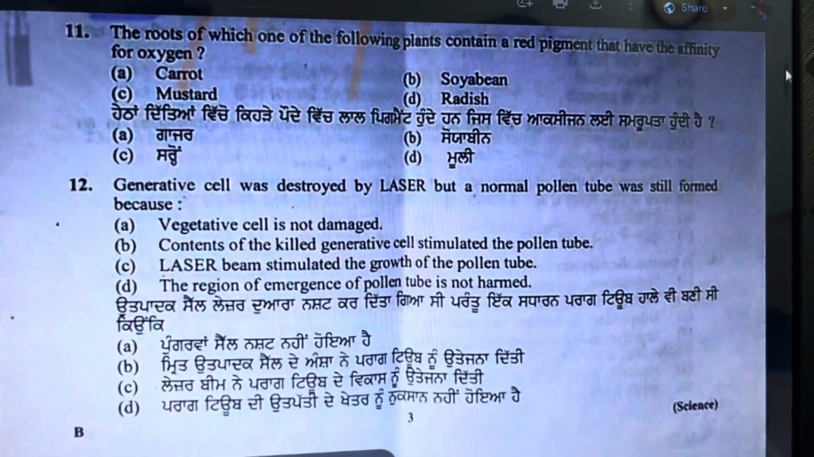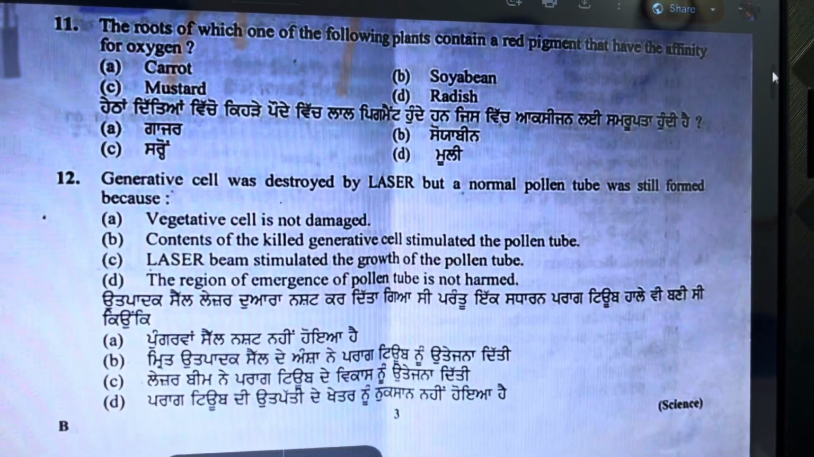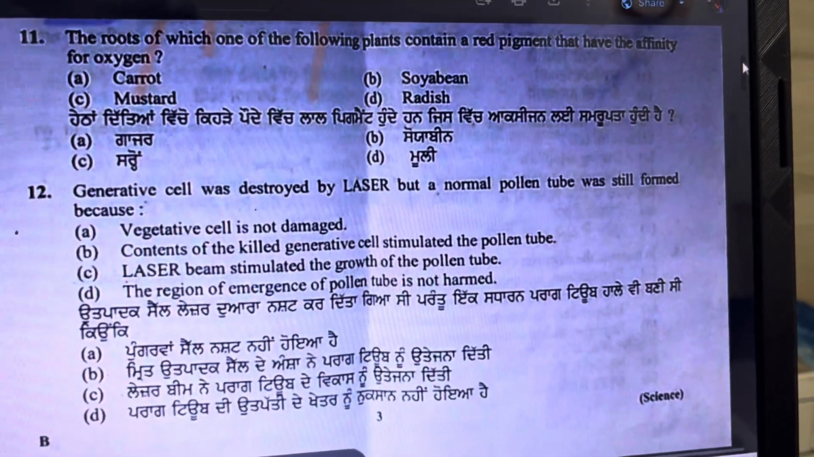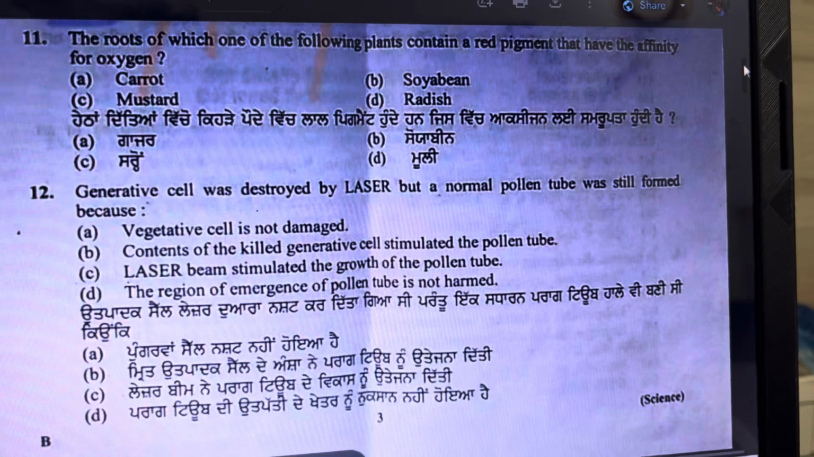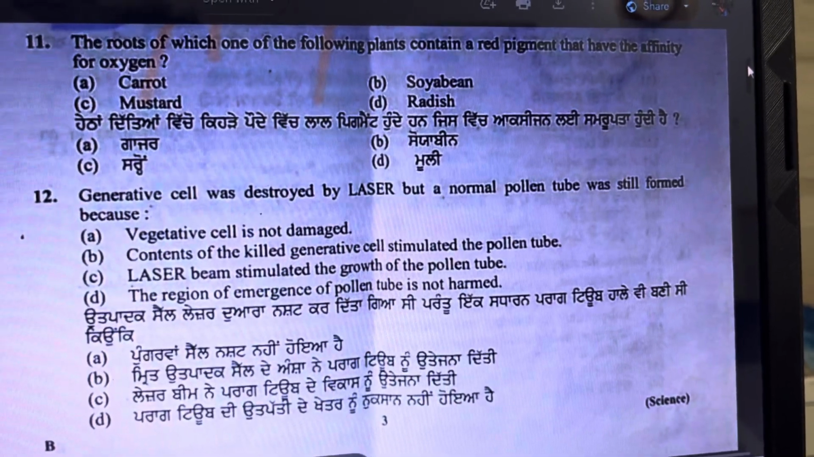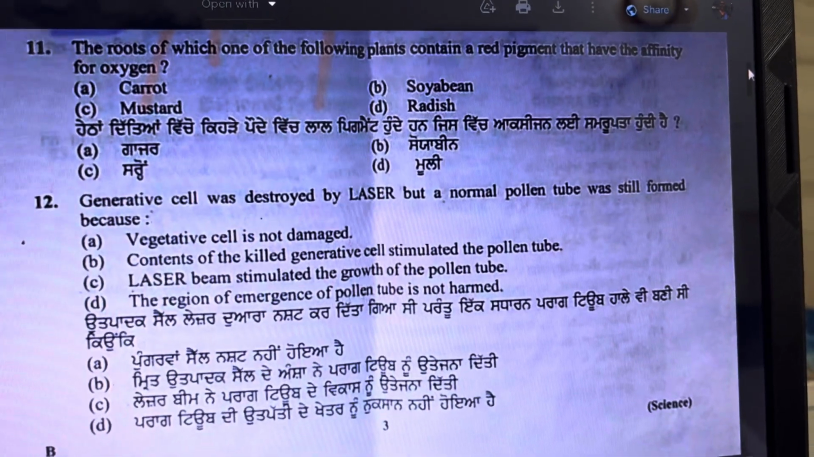Next question is question number 12. The generative cell was destroyed by laser, but a normal pollen tube was still formed because the vegetative cell is not damaged. The vegetative cell is actually responsible for the formation of the pollen tube. That is why, when the generative cell was destroyed, the pollen tube remained unaffected.